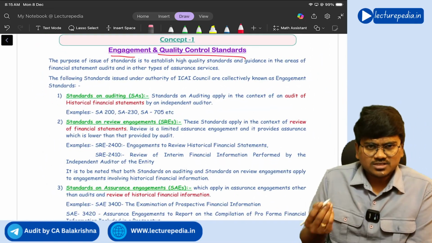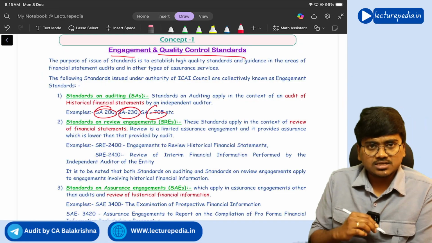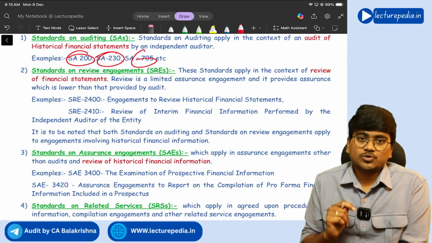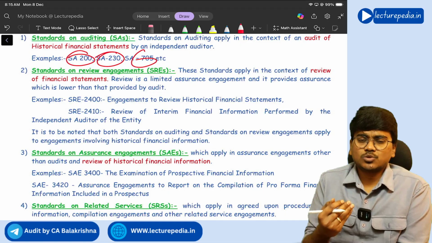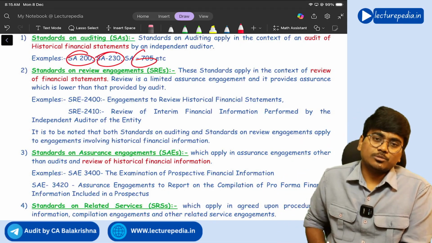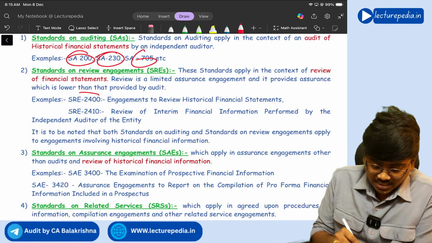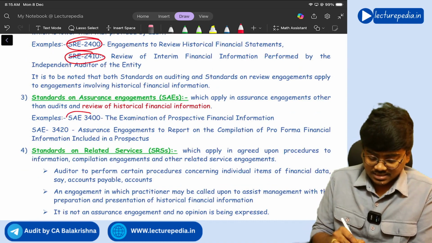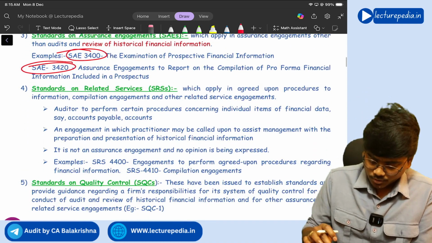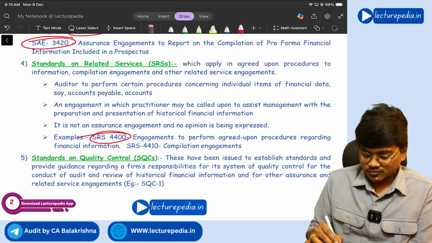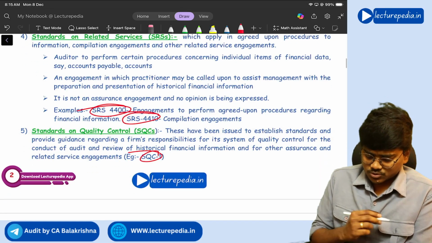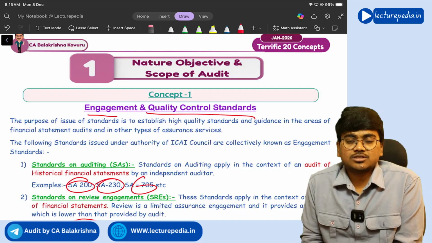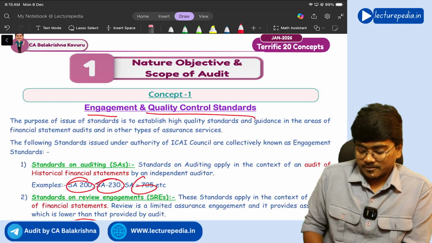So some of the examples for standards on auditing you already know: SA 200, SA 230, SA 705, all these things. Next, some of the examples for standards on review engagement. See, this SRE series you don't have in your syllabus, but at the final level we will be discussing this. Okay, so SRE 2400, SRE 2410, these are some of the examples. For SAE 3400, SAE 3420, and for SRS 4400, SRS 4410, and SQC1 you already know. So this is the first concept, which is engagement and quality control standards, right?